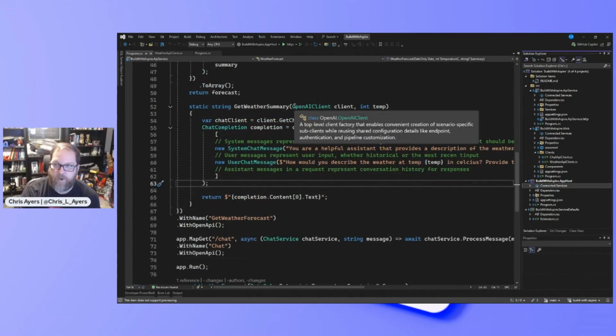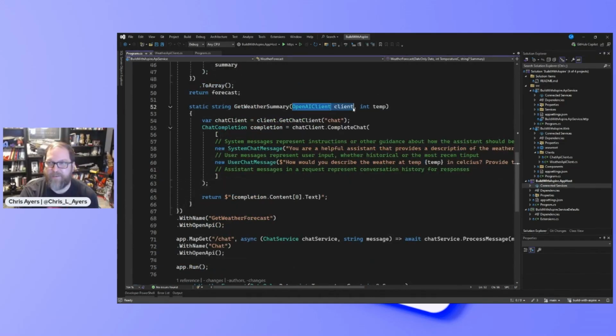So yeah, we've dependency injected our client. We're using our client just like we normally would. You can go out to .NET/AI samples and see a number of ways to use the Azure OpenAI client. I set up a system message and a user chat, and then they've just returned the text. Nothing too complex here.